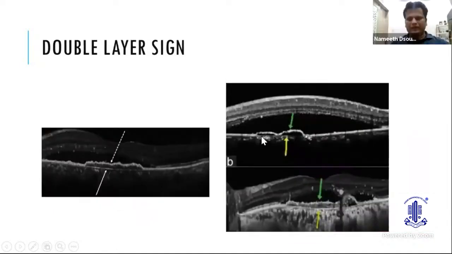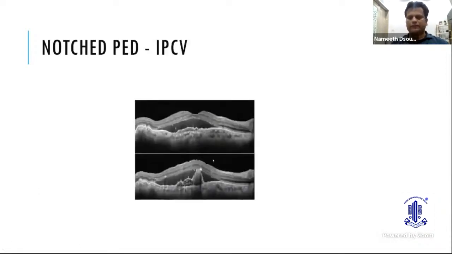You can also have a double layer sign, which can be hyporeflective or hyperreflective. Hyporeflective double layer sign is typically seen in CSR. We are not worried about it, but when it is hyperreflective, we can say that it is associated with CNVM.